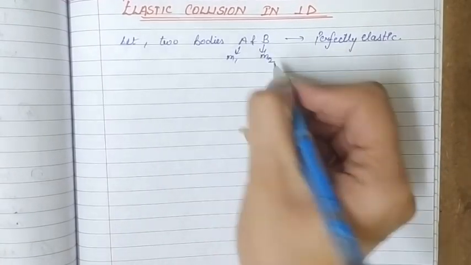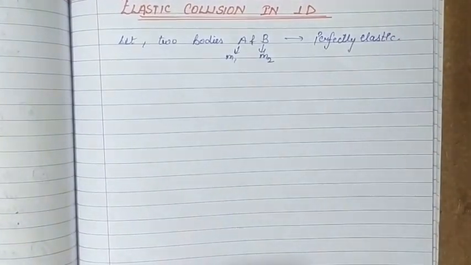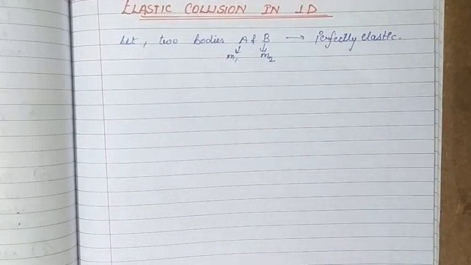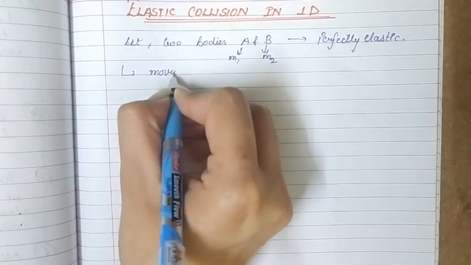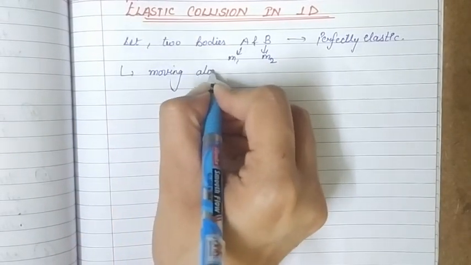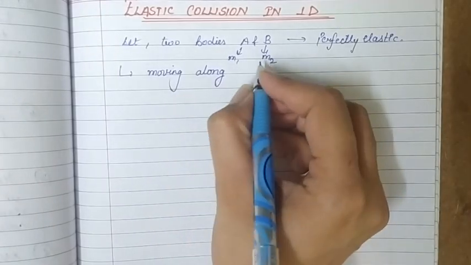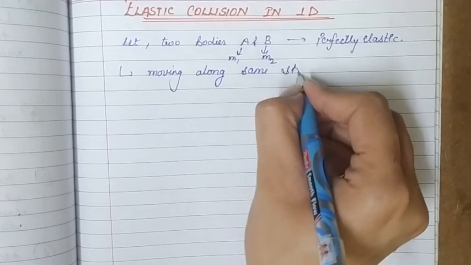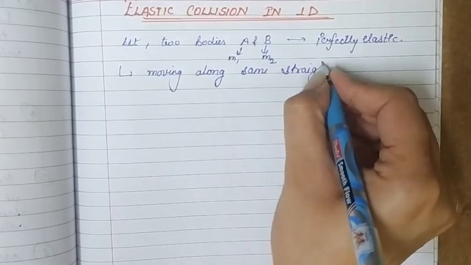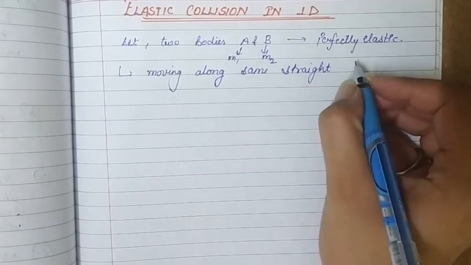So we have two perfectly elastic bodies A and B with masses m1 and m2, and these are moving along the same straight line, and at that time their velocities are u1 and u2 respectively.